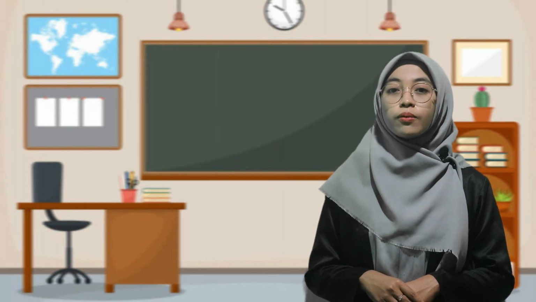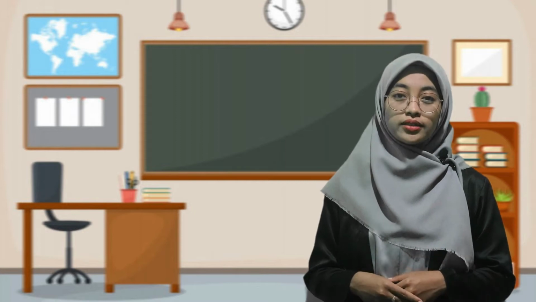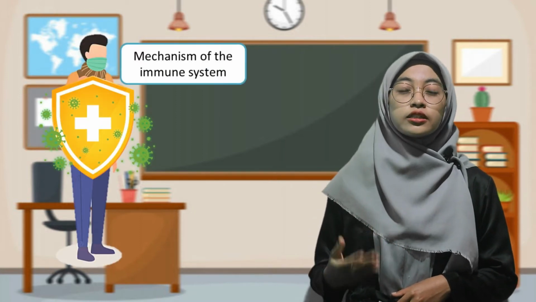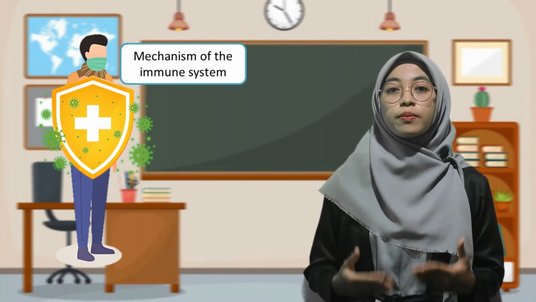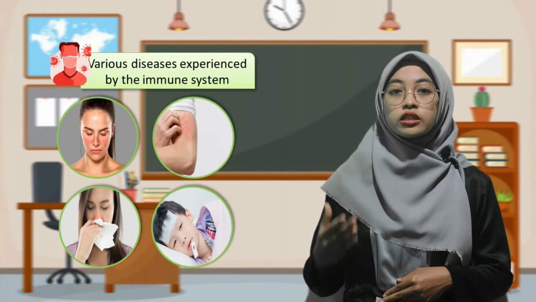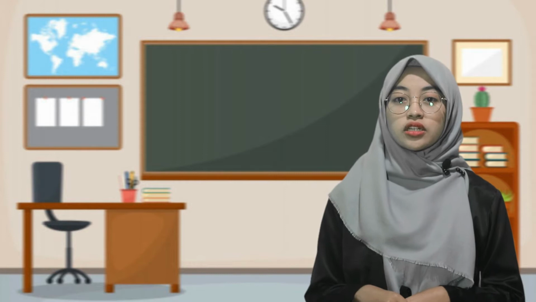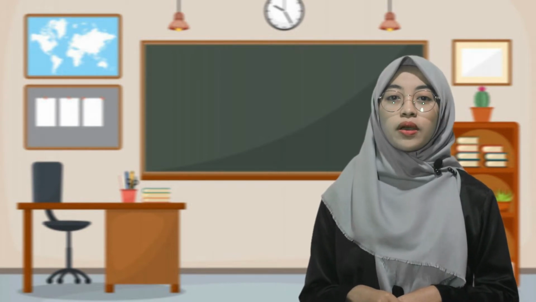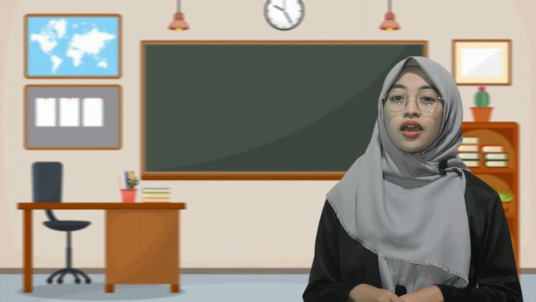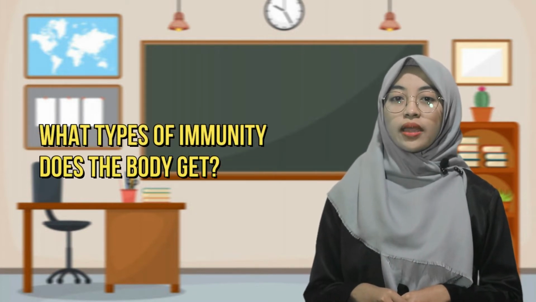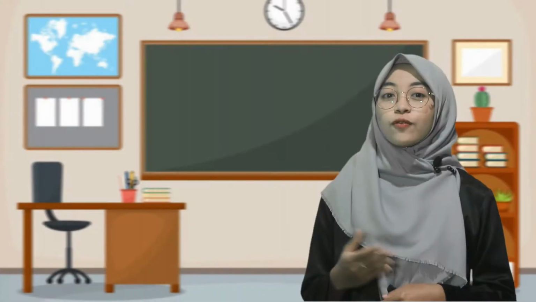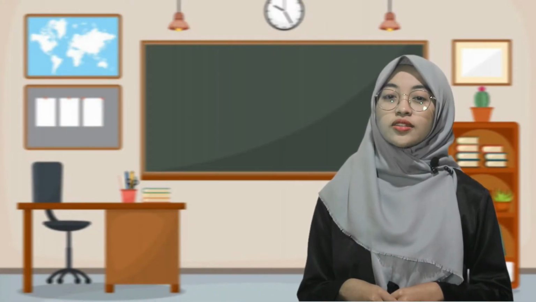In this video, I will explain the types of immunization. In the previous video, we learned that the human body can avoid various types of pathogens because of the body's defense system mechanism. However, the body's defense system can be disrupted by many diseases, as shown below. Now researchers are developing vaccines so the body acquires immunity against disease. Besides how to get it, what type of immunity does the body get? To find out the answer, let's study together through this video.